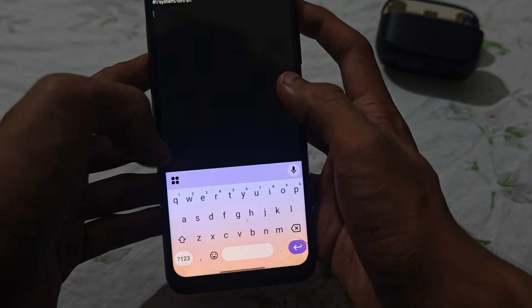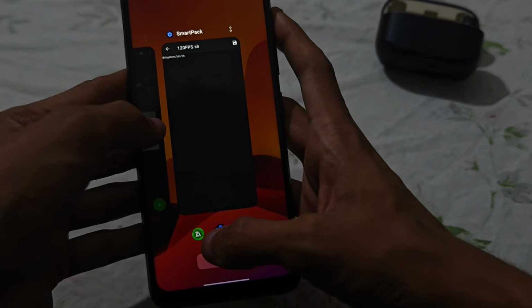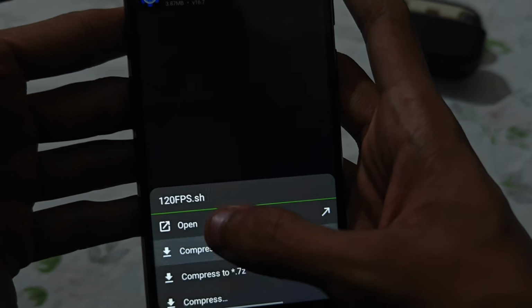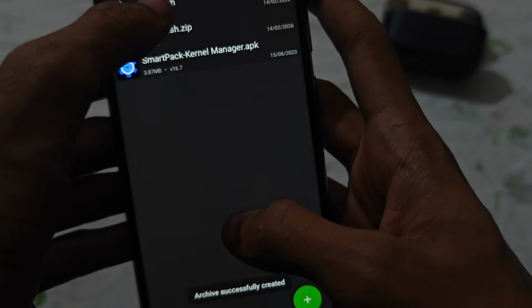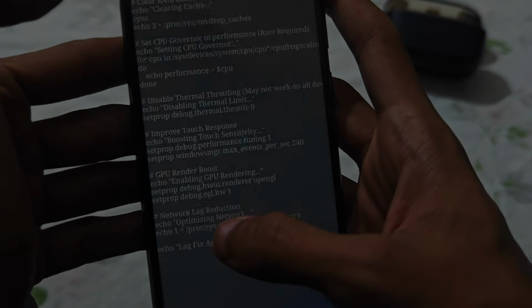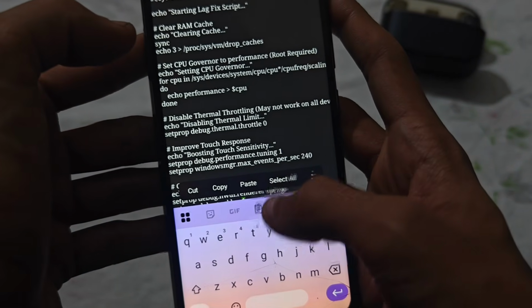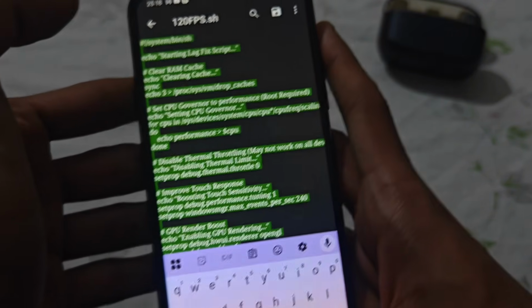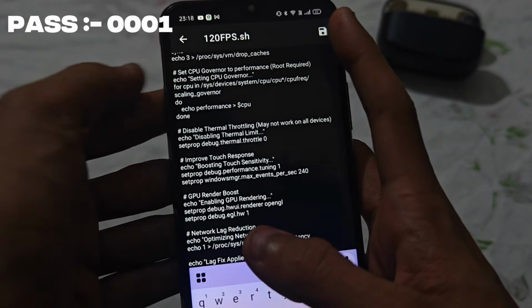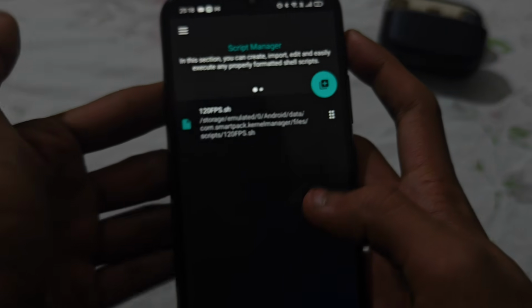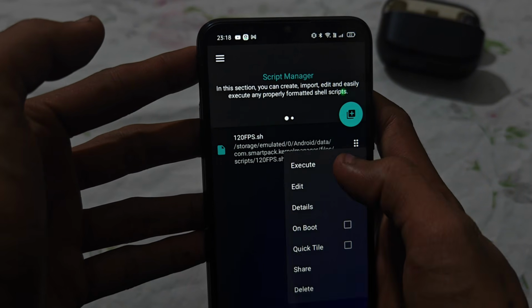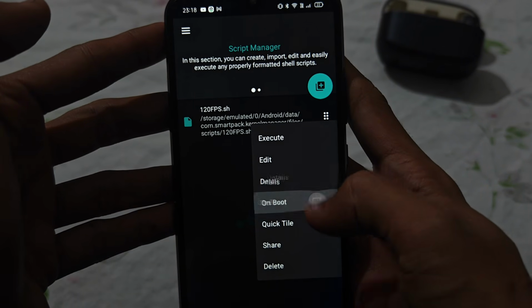As you can see, now click this. Guys, now you have to copy the command. Click this. As you can see, click open. Guys, I have clicked the wrong step. Here click open. Now long press it, clear, copy all and simply click copy. Now copy this command here. Now click save. As you can see, the command has been applied. Now click the dots option and always click this.